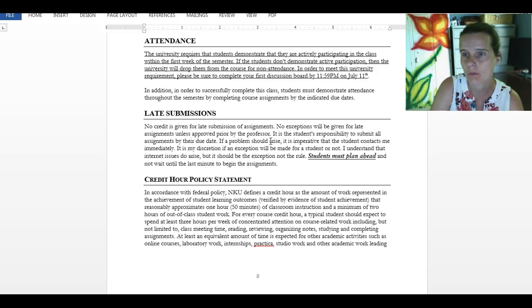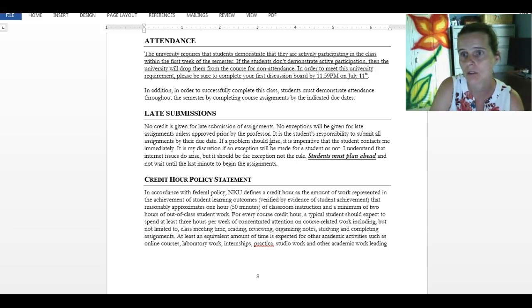If you have a legitimate reason, and that can't just be technical difficulties because you need to take that into consideration. If you have a legitimate reason why your assignment is going to be late, then please make arrangements with me ahead of time. Again, ahead of time. Don't wait until after the deadline.